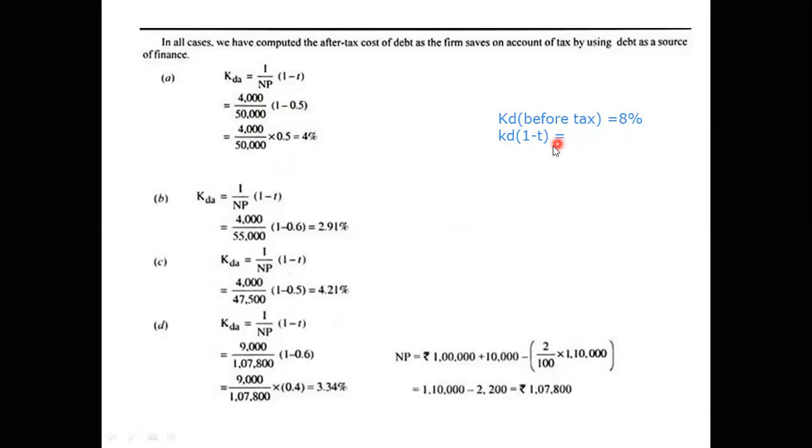So it comes to 4%. KD after tax is equal to 4%.